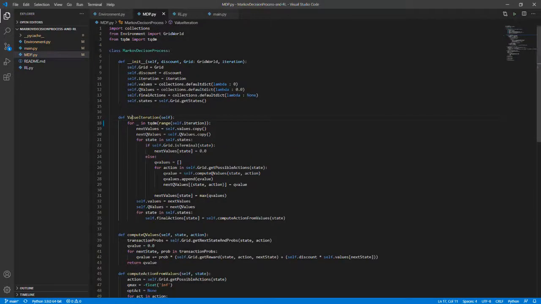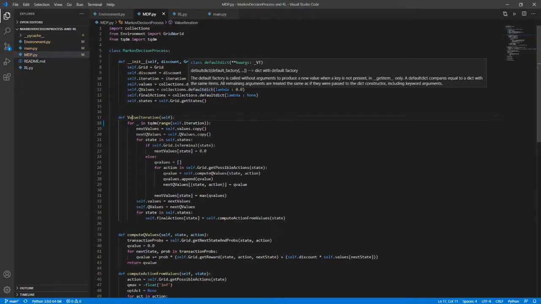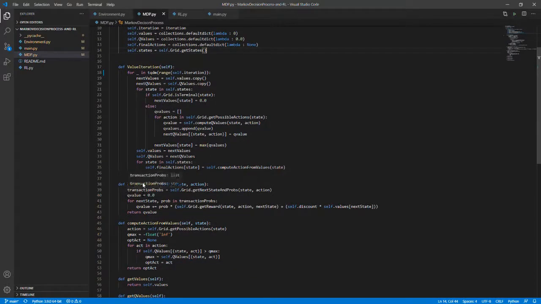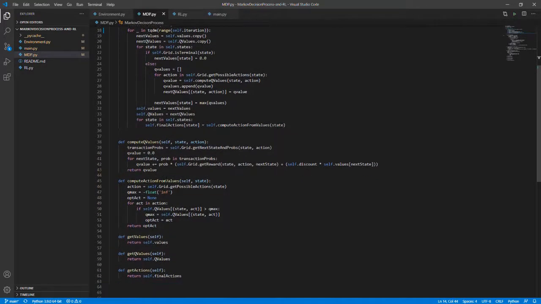So let's jump right into the Markov decision process. Here we implement a Markov decision process with value iteration, and we have two helper functions: compute Q values and compute action from values. As the name suggests, compute Q values gives the Q value of a given state-action pair, and compute action from values returns, from the Q values, which action we should take at that particular state.